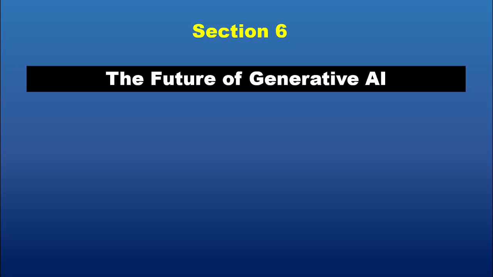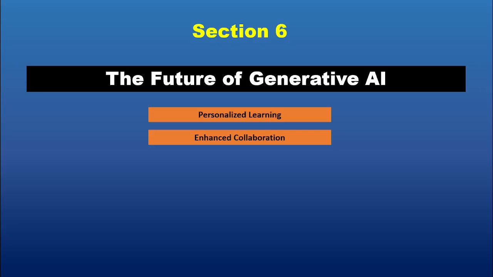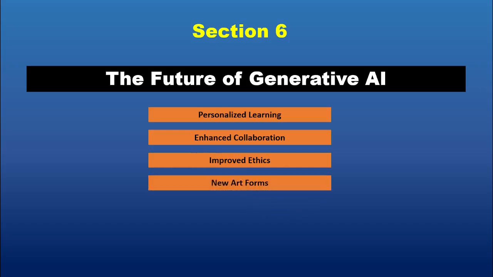Section 6. The future of generative AI. Generative AI is rapidly evolving, and its future is incredibly promising. Here are some trends to watch. Personalized learning. AI will tailor educational content to individual students, adapting to their learning styles and progress. Enhanced collaboration. Generative tools will enable teams to brainstorm ideas, create prototypes, and execute projects more efficiently. Improved ethics. Researchers are working on making AI systems more transparent, reducing biases, and implementing ethical safeguards. New art forms. Generative AI is opening up new possibilities in art, music, and storytelling, blending human imagination with machine creativity.